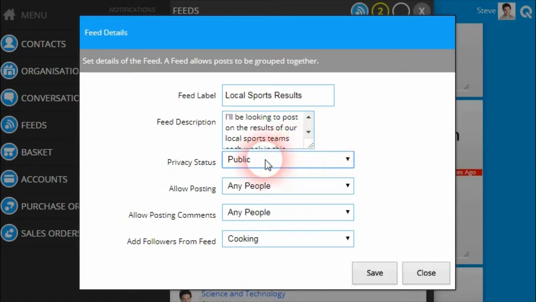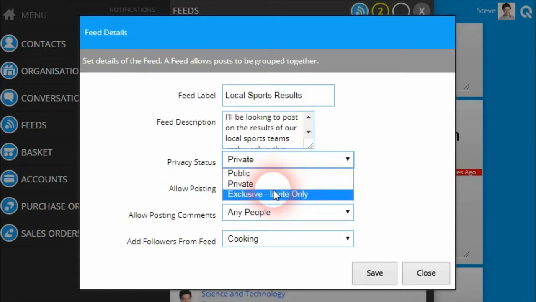Note that posts made on a public personal feed will only be seen in the news feed for contacts who are specifically following your public feed. The next option for setting the privacy status is to set it to private. A private feed can only be found by people who are connected to you as a contact. People must be following the feed to see any of the posts made within a private feed.